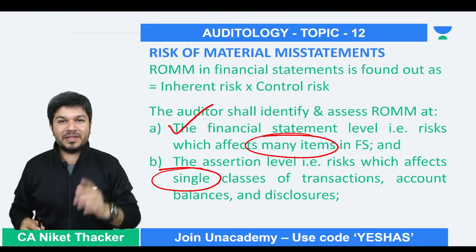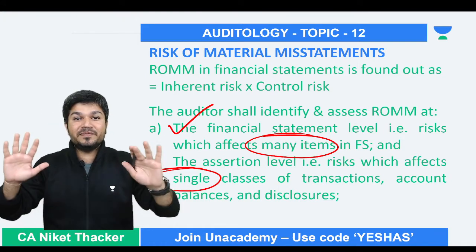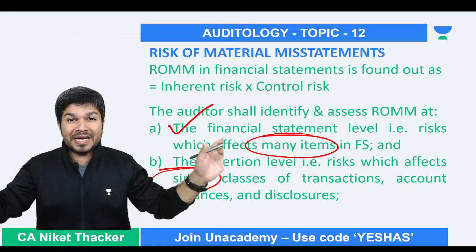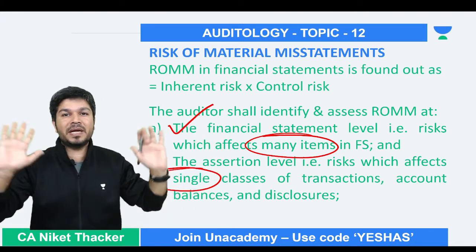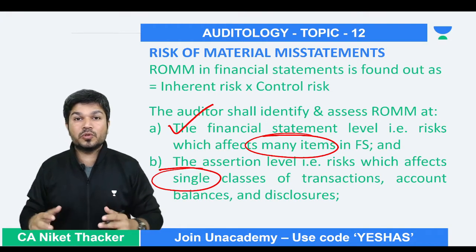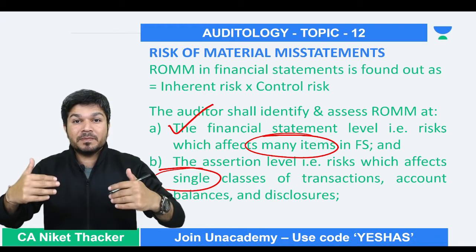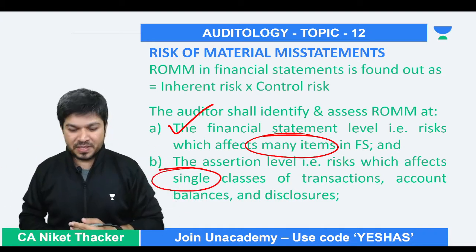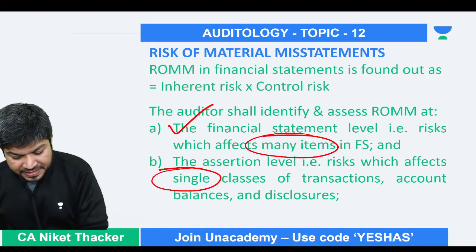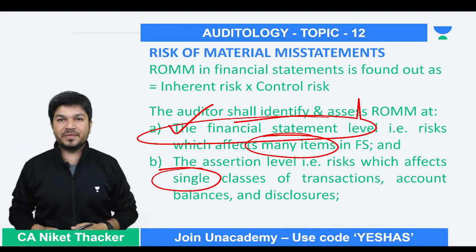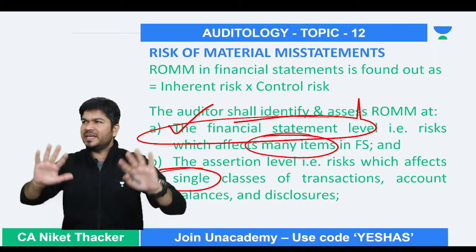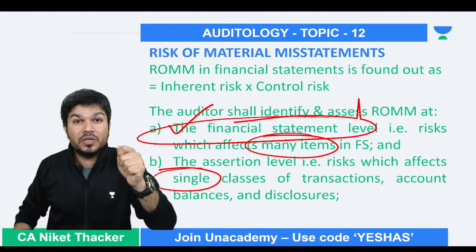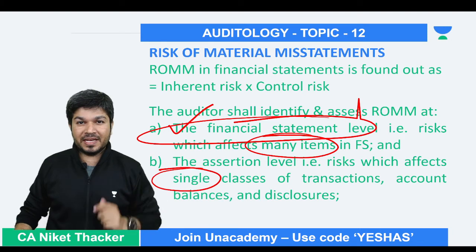Now, just tell me one thing. We are identifying risky areas. This risk is where many items might be affected. This risk is where one item might be affected. Why do we do so? So that we are able to apply proper procedures. We come out with proper responses. If risk is affecting many items in financials, there can be a fraud or error. Can I say send a good team for doing audit? I cannot send a first year article.